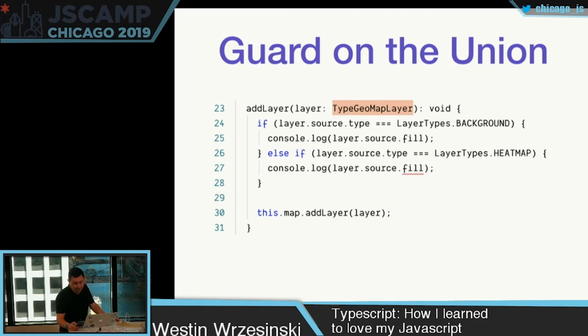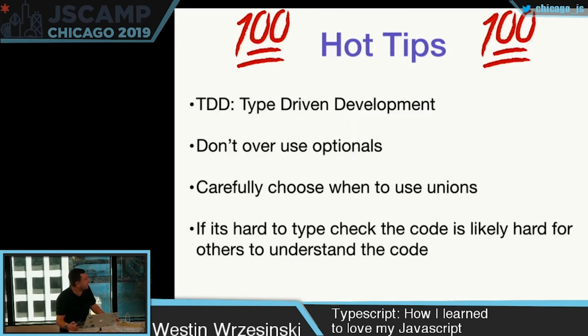A couple hot tips that I have for you all as you get into types, be it Flow, Reason, TypeScript, any system you would like to use. I like to joke at work a lot that we don't do test-driven development, but we do type-driven development. It's often really nice to start with your types first. We've found some great successes at Sprout Social doing that. Don't overuse optionals. An object where every key is optional is not always super helpful.